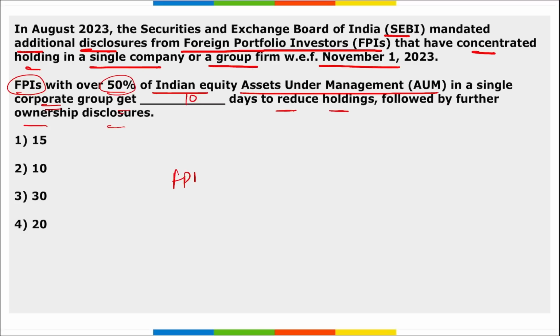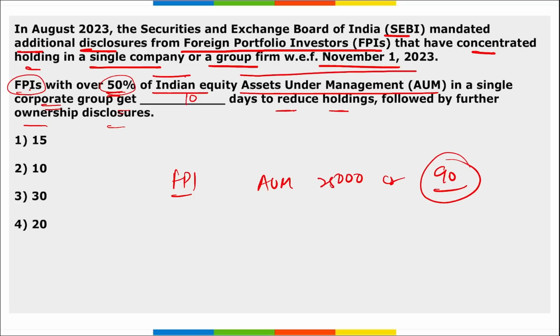Any FPI with equity AUM exceeding 25,000 crore rupees has 90 days to reduce their holdings, correct? And any FPI with over 50% of Indian equity AUM in a single corporate group gets 10 days to reduce their holdings, right? So the right option here becomes option 2.